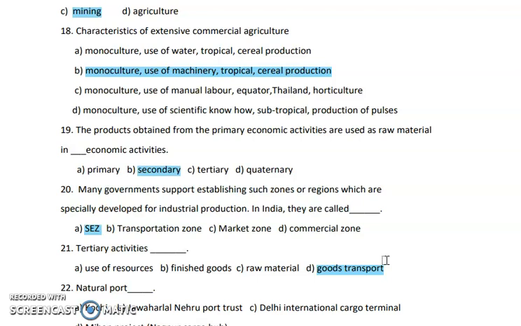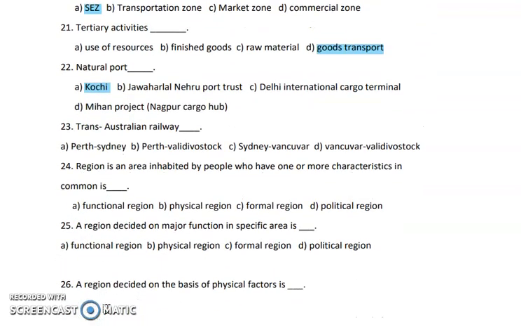Next question is natural port. Now you have the options here. Kochi is one of the natural ports, which has the feature of a port and it is not made by man, it is naturally present. Next question, Trans-Australian Railway. The path of the Trans-Australian Railway is from Perth to Sydney. Next question, regions in an area inhabited by people who have one or more characteristics in common is dash. So here the answer is formal region, where more than one common characteristic is found.